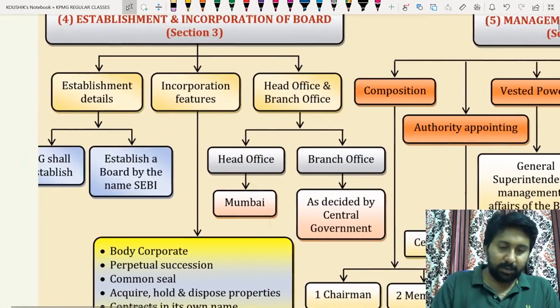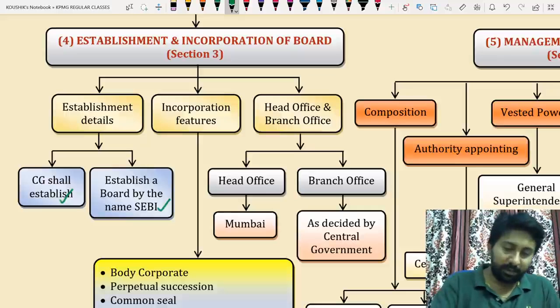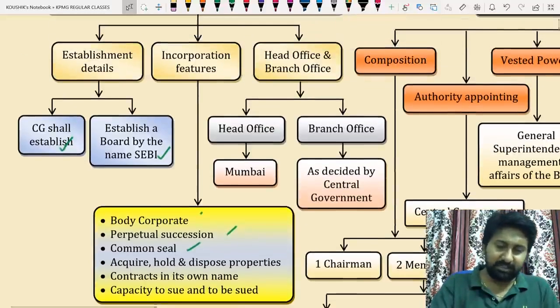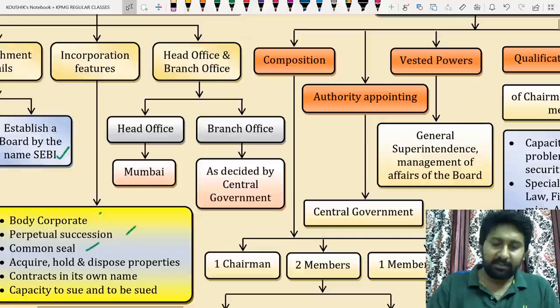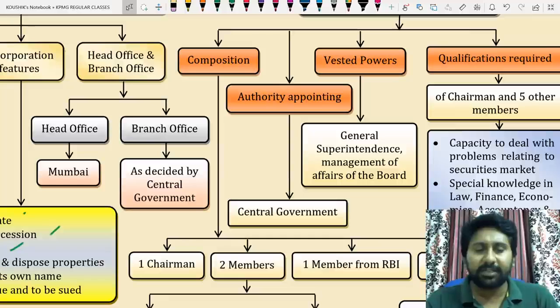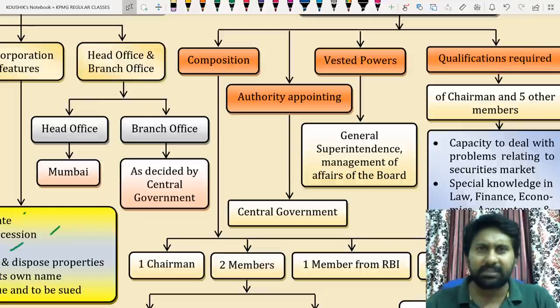Observe this. Establishment and incorporation of the board. Establishment details: CG shall establish the board by the name SEBI. Incorporation features: body corporate, purpose, seal, common seal, property, etc. Head office in Mumbai, branch offices as decided by Central Government. So do you know SEBI branch is there in Vijayawada? Yes, it is there. If you are from Vijayawada, exactly opposite to the Metro, the big Walmart Metro on Bandar Road, there is a building, that's the SEBI building.